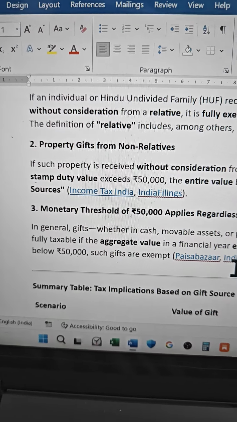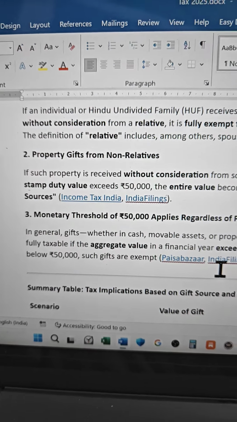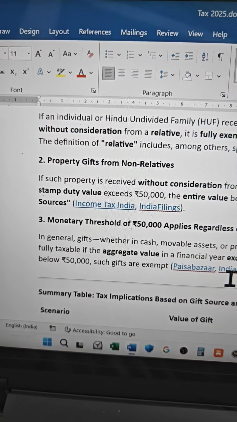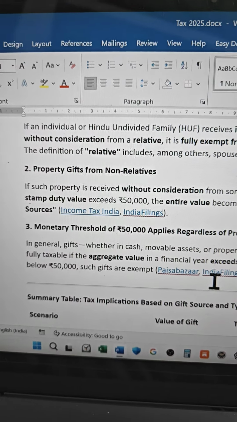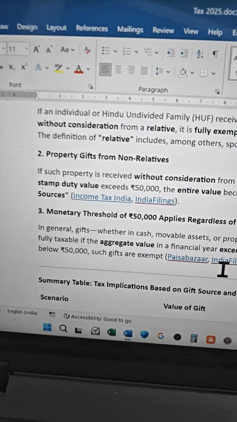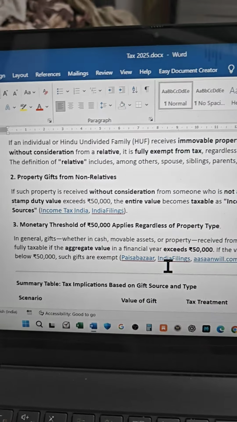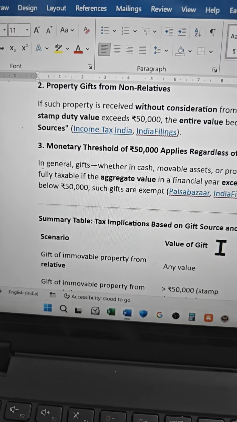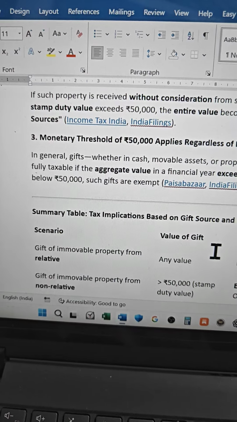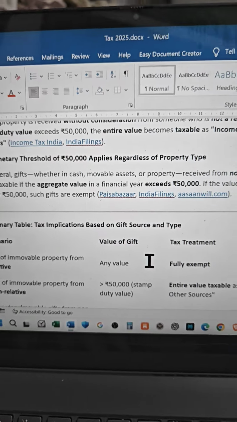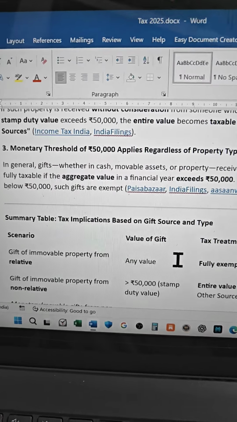Non-relative means anyone other than the relatives, and the gift is without consideration, meaning free. If the gift received from a non-relative is up to 50,000, it's exempt. If it exceeds 50,000, then the entire amount will be taxable. The monetary limit of 50,000 is applicable case by case. In the general case, whether it's money or movable property received from a non-relative, if the aggregate amount exceeds 50,000 in a financial year, then the entire amount will be taxable.